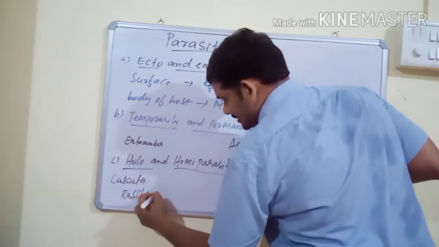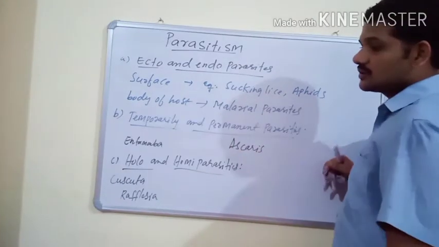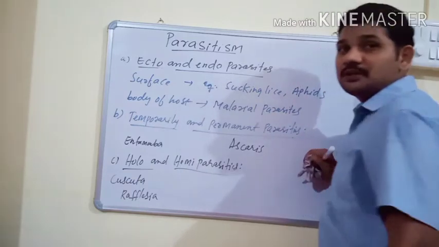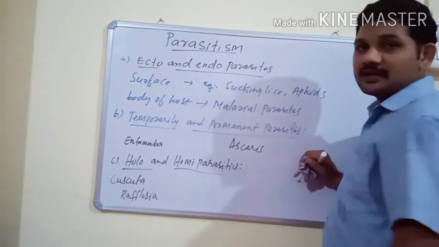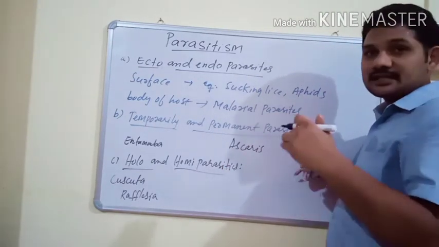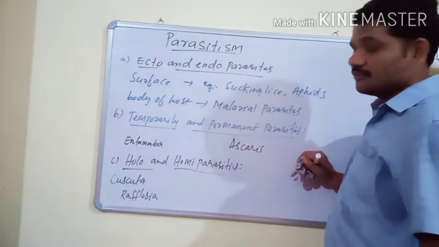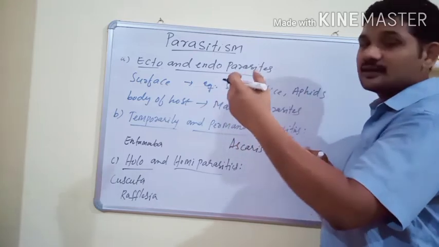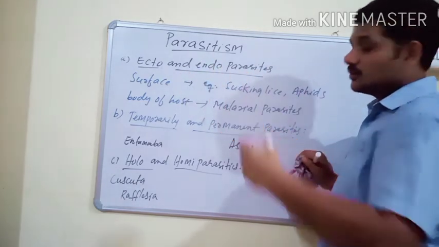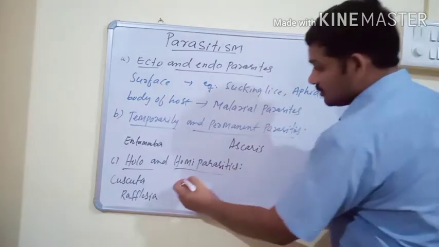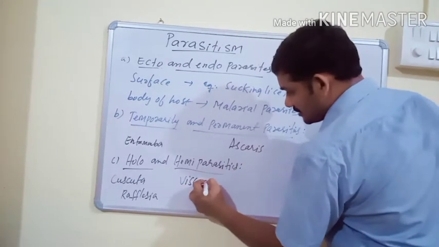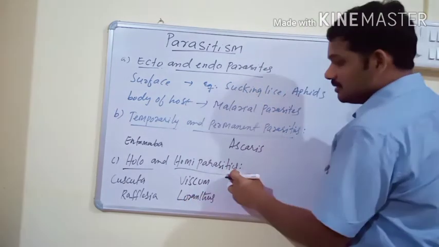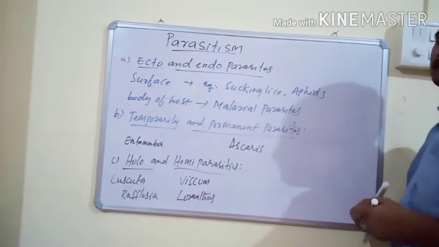These two plants completely depend on their host organism, and such parasites are called holoparasites or complete parasites. Hemiparasites incompletely depend on their host. For part of their food they depend on their host, and the remaining they manufacture by themselves. For example, Viscum and Loranthus are called hemiparasites or incomplete parasites.